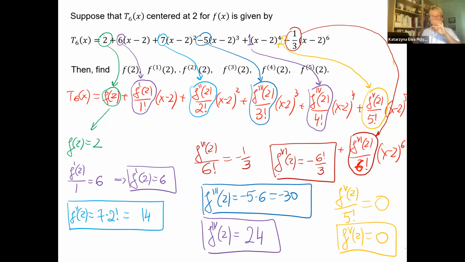If it's too big a number, we will leave it like this. It's 6 factorial because it's 120 times 6, 720. And 720 we can divide by 3. What is 720 divided by 3? 240. So -240. Okay, but we can see the point, just again, knowing the formula of the Taylor polynomials, Taylor series.